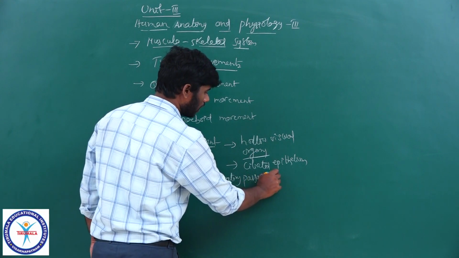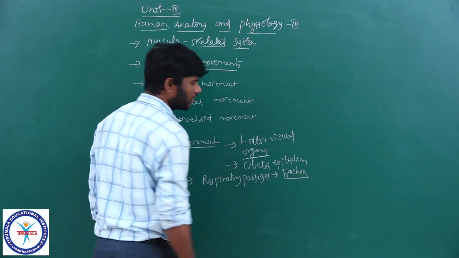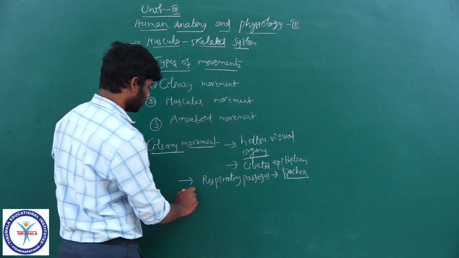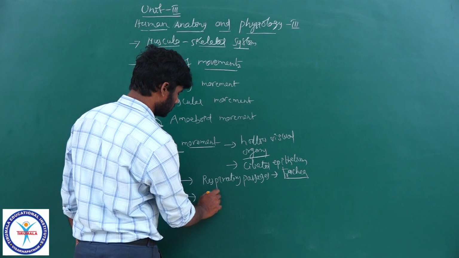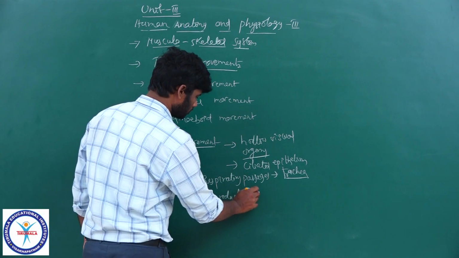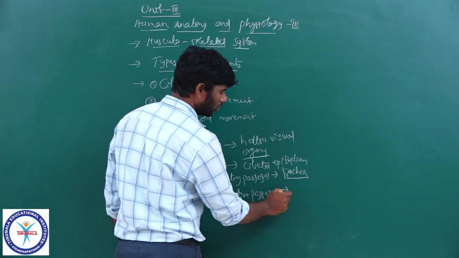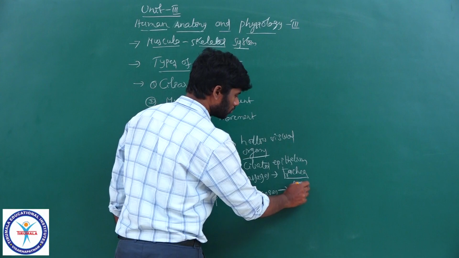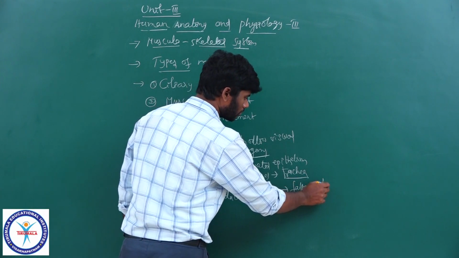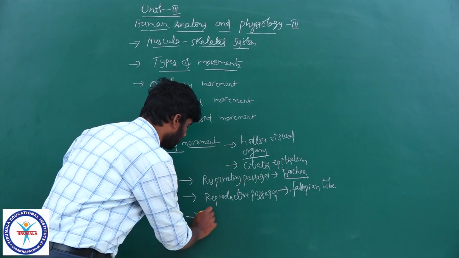Respiratory passages like trachea. Trachea is lined by the ciliated epithelium. And reproductive passages, like fallopian tube. And ventricles of brain.